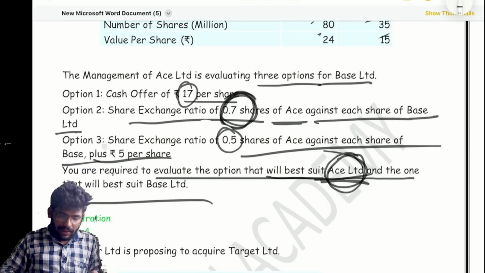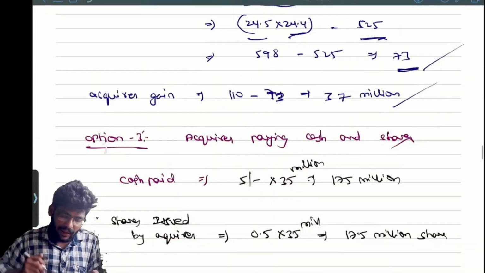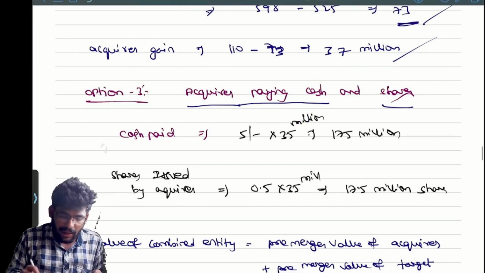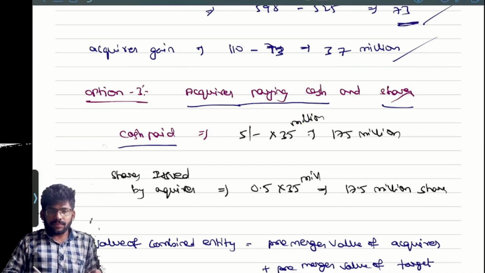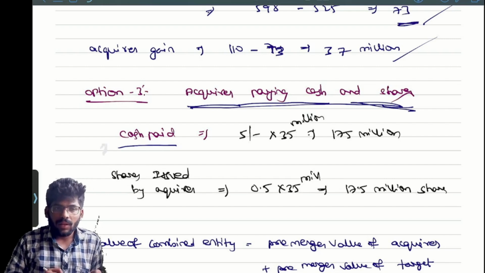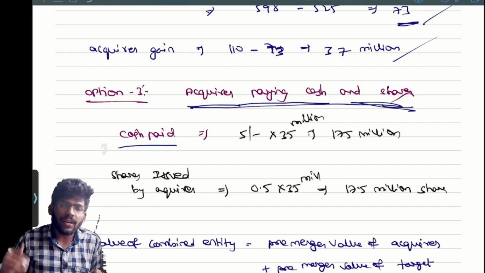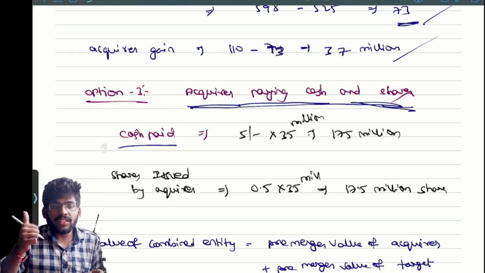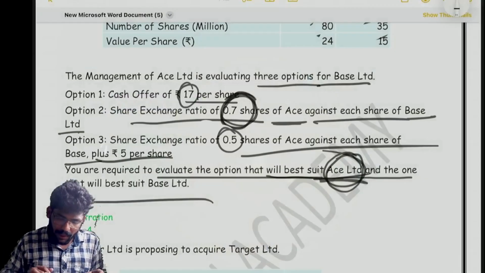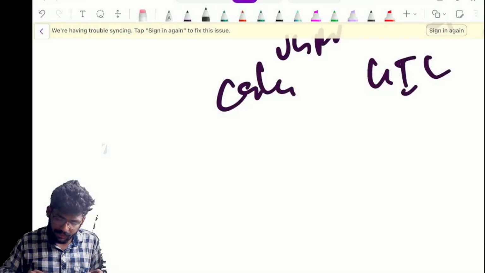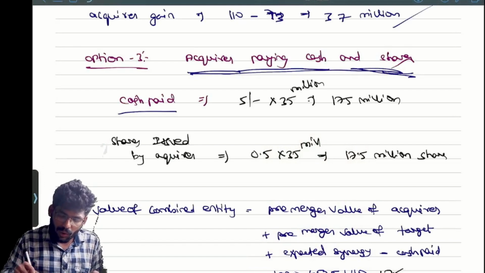Clear? The acquirer is paying cash and shares. What cash are they paying? 5 rupees per share. How many shares in that particular company? B Limited has 35 million. So 35 into 5 rupees is 175 million. That's it.